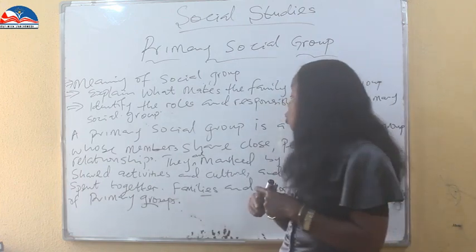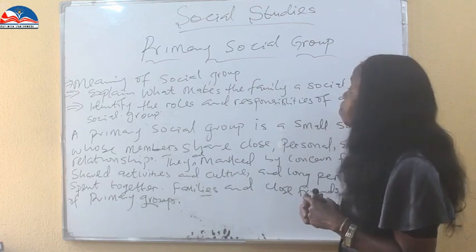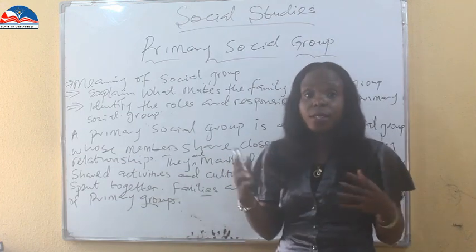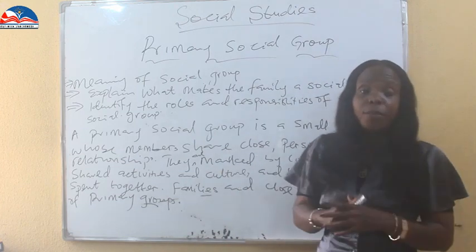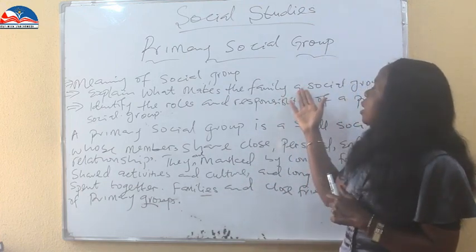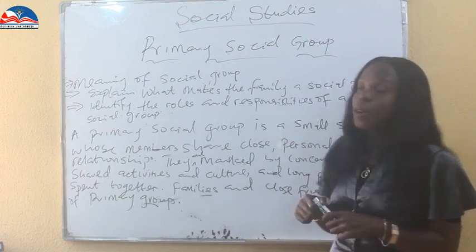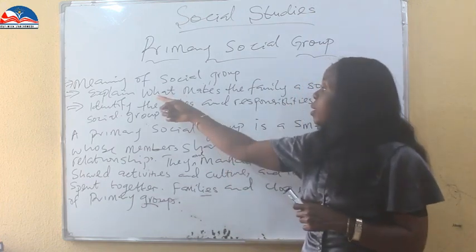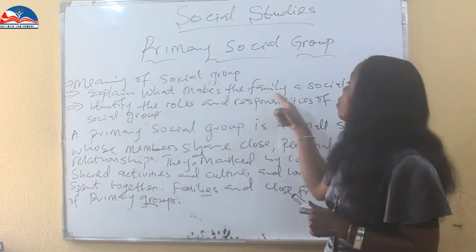A primary social group share in activities that support one another. The family does that. So you see why we believe that the family is the number one social group. Remember, I'm talking about the second objective: explain what makes the family a social group.